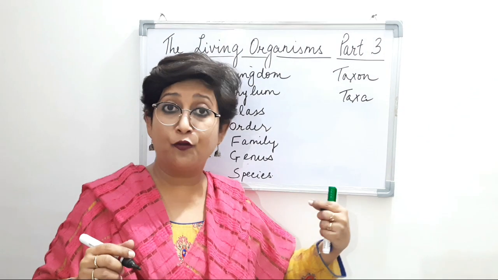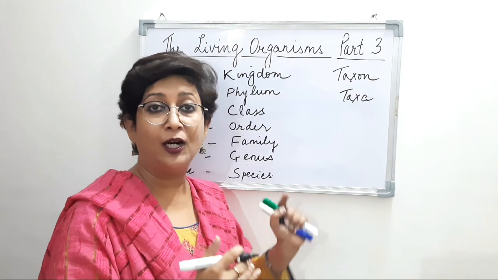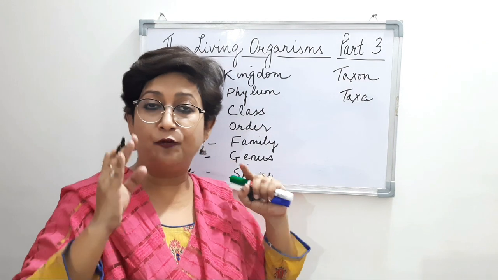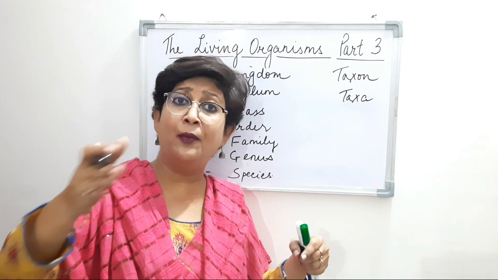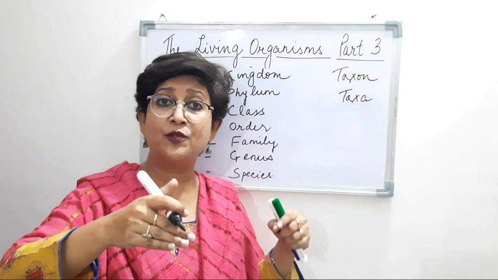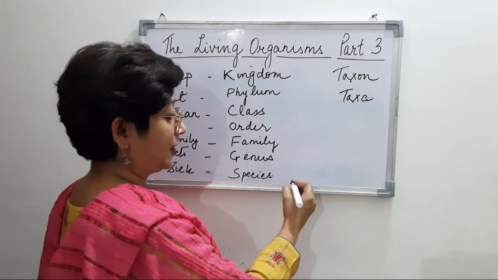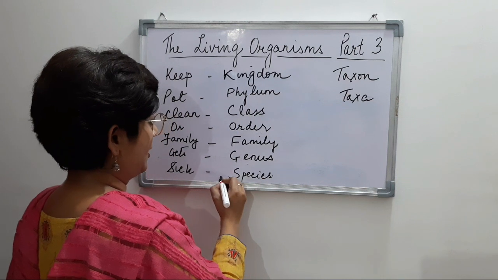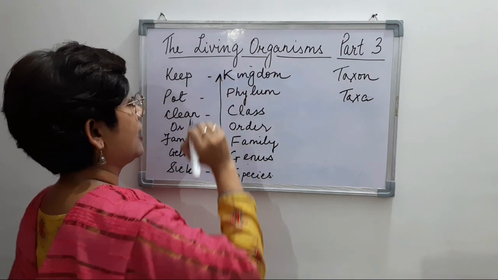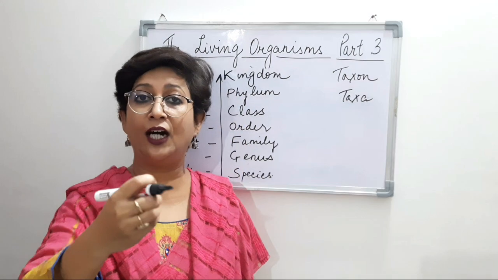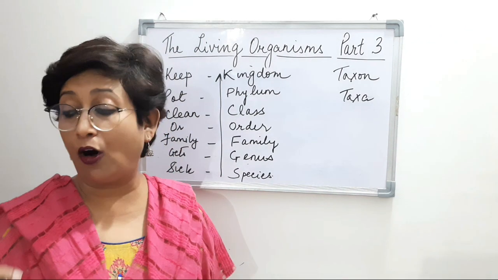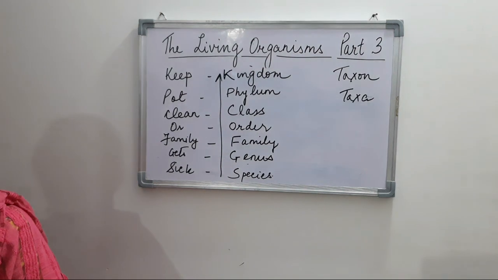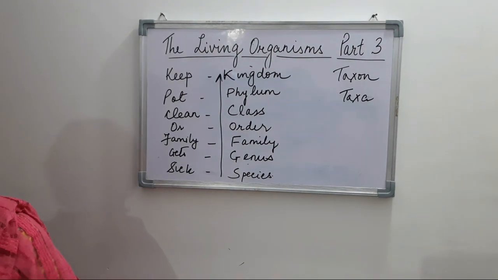As we move from the bottom up to the kingdom, the number of similarities amongst the organisms decreases. So it is maximum in the species and it decreases as it moves up to the kingdom. So these are the 7 obligate categories found in the taxonomic hierarchy.